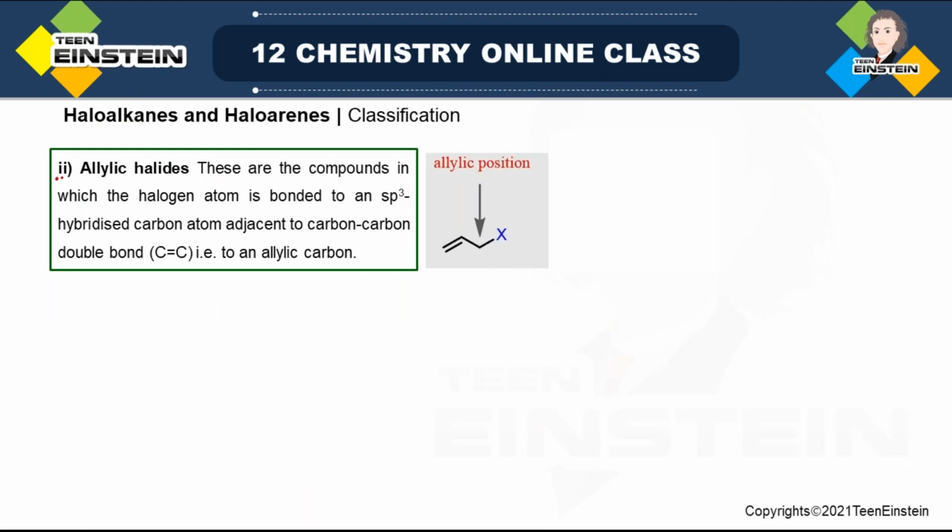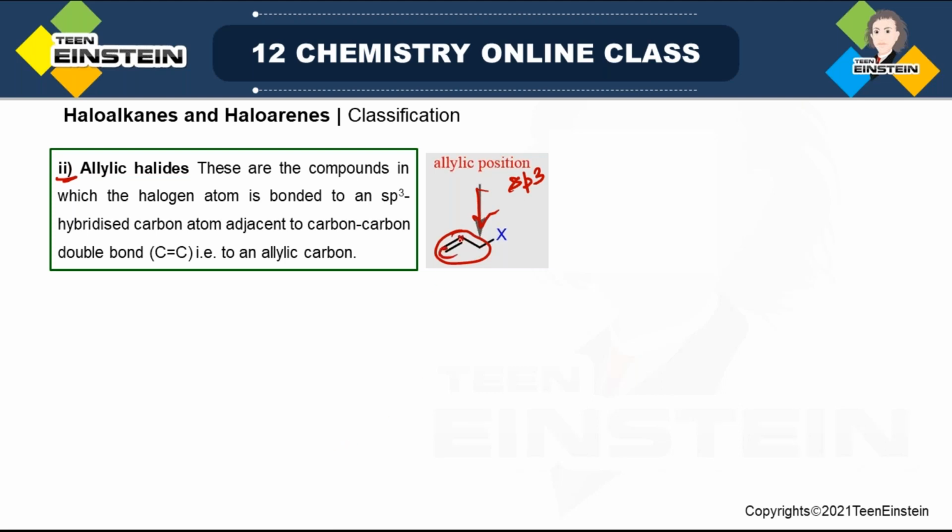Now the second one is allylic halide. Remember the allylic group, C=C double bond then CH2. So this group is allylic group, and this particular position is known as allylic position. These are the compounds in which halogen atom is bonded to an sp3 hybridized carbon atom. That is true because this carbon, the allylic position carbon, is sp3. But that does not mean the other carbon has to be sp3. It may not be so.